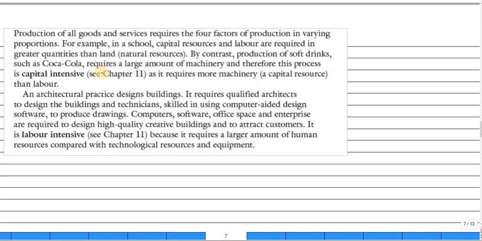Okay. So production of all goods and services requires the four factors of production. The four factors of production are required in varying proportions. Meaning that the proportion